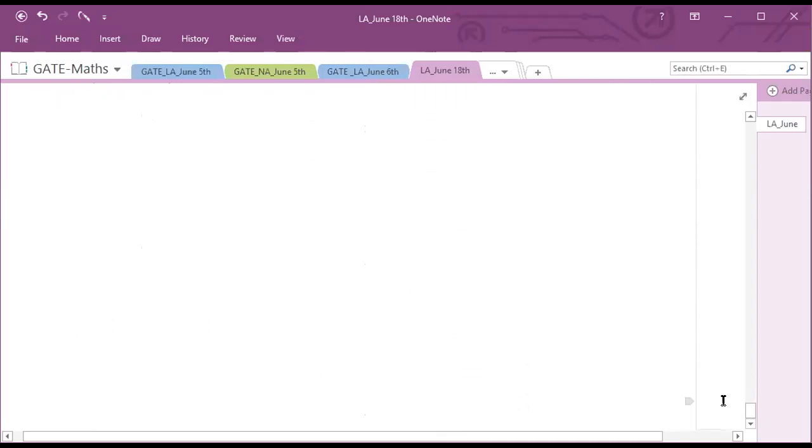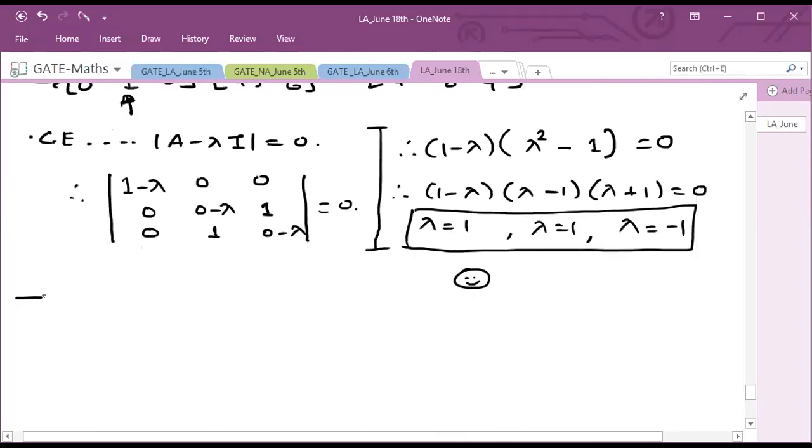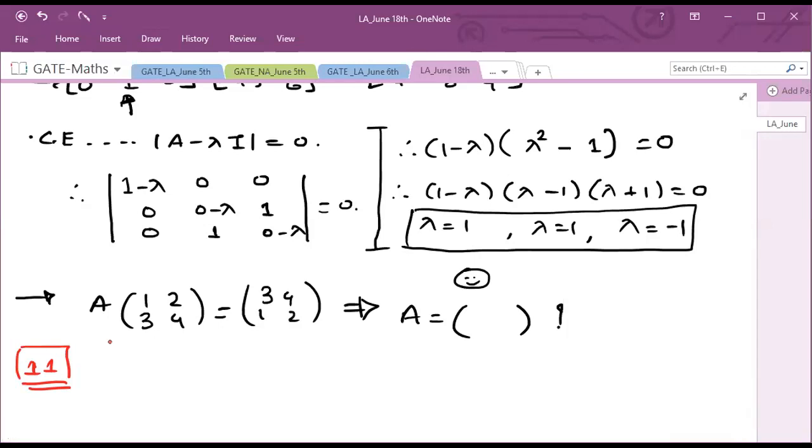Right? Now just give me this answer shortly. Suppose this same question came for 2 by 2 and they are asking that A into [1 2; 3 4] is becoming [3 4; 1 2], right? First and second row are going to change. So what should be your A? First row and second row are being interchanged. First row, second row are interchanged in [1 2; 3 4]. So what should be your A?